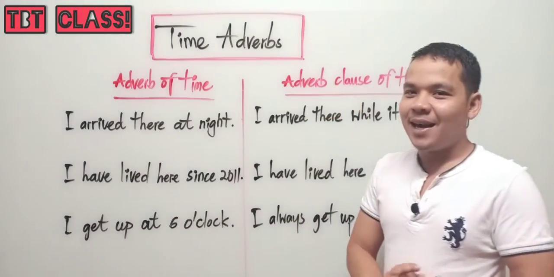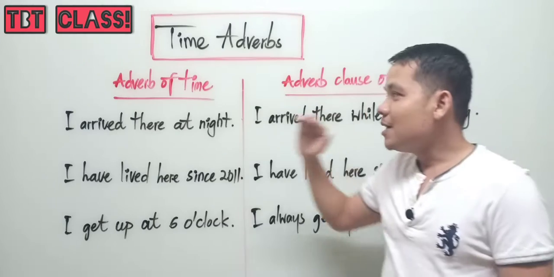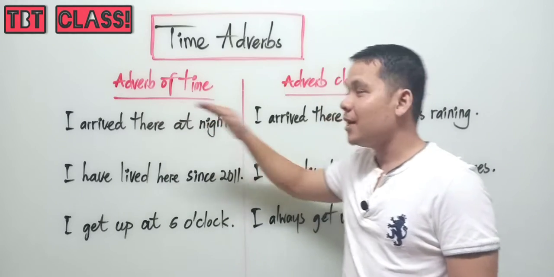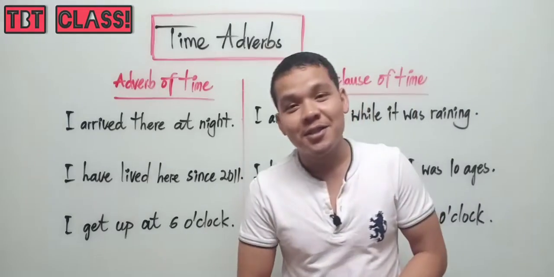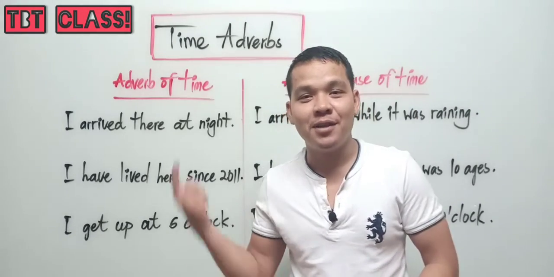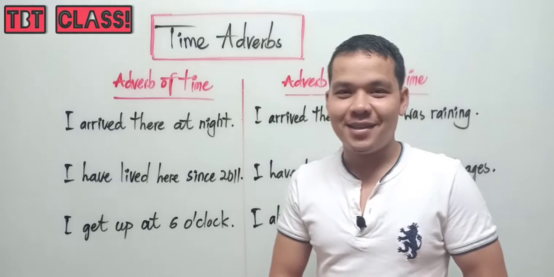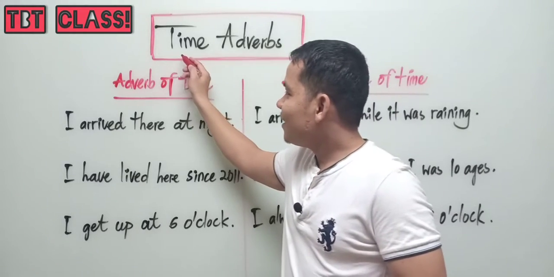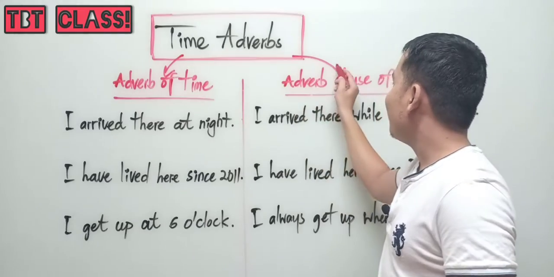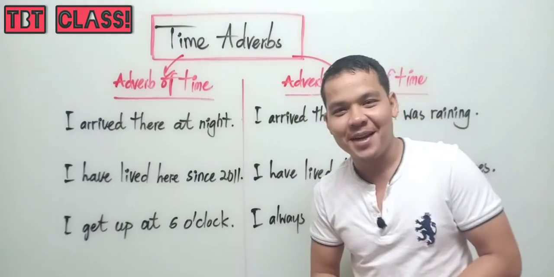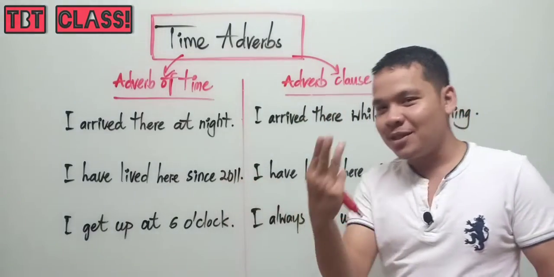Today I let you see two types of adverb here: adverb of time and adverb clause of time. Let you see what the difference is between them, about adverb of time and adverb clause of time. Look at the examples. I give you only three examples.